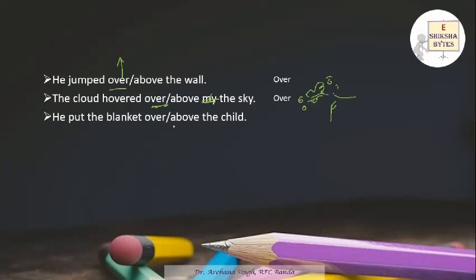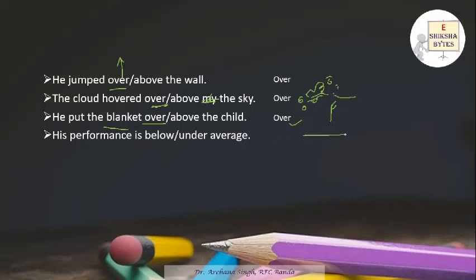He put the blanket over or above the child. Now we say when there is a movement and we're talking about coverage of something, of a particular surface, we use over. So he put the blanket over the child. His performance is below or under average. Whenever we talk about a level, we use below. So his performance is below average.